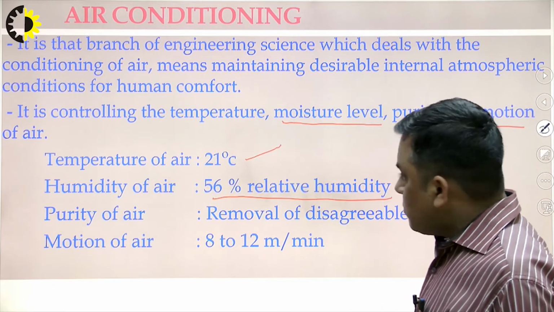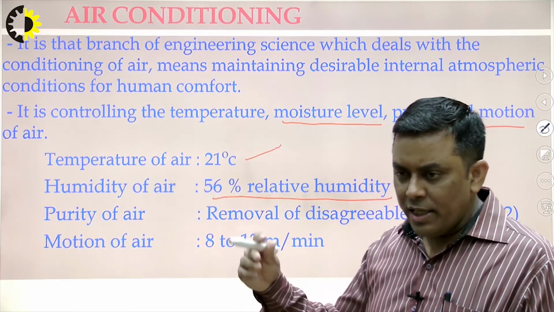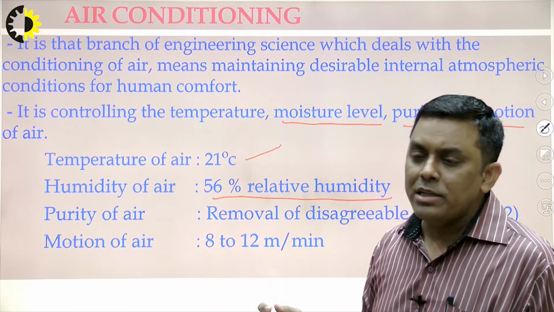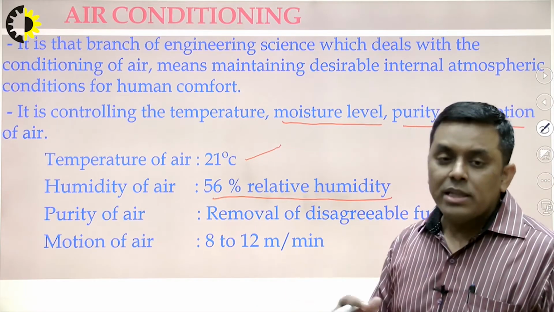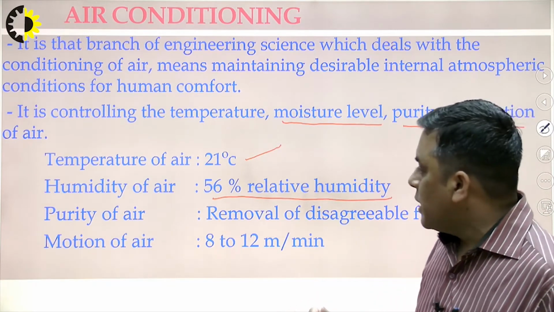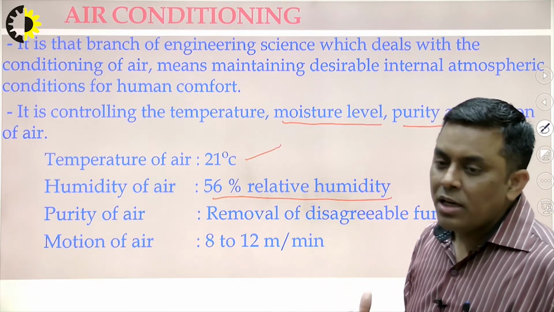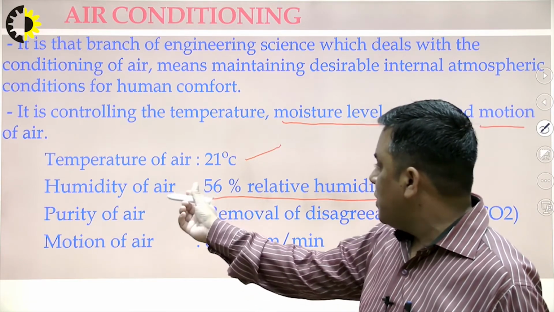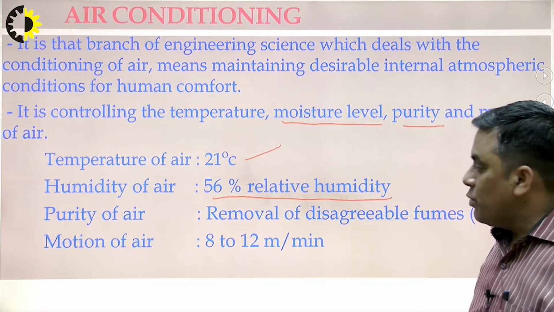If the moisture level is very high, if the weather is very humid, then also we don't feel comfortable, because in that humid condition the evaporation of our sweat, which we are sweating continuously, doesn't take place and it increases our internal body temperature. That's why the humidity of air must not be more than 56% relative humidity.